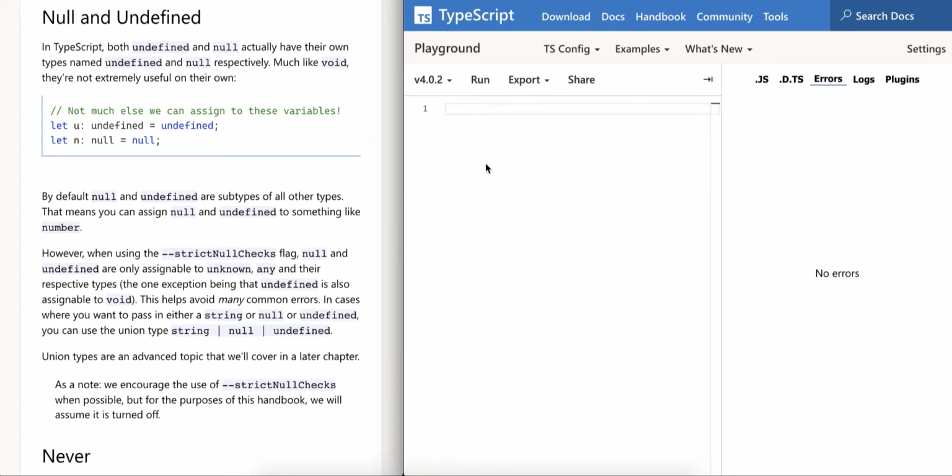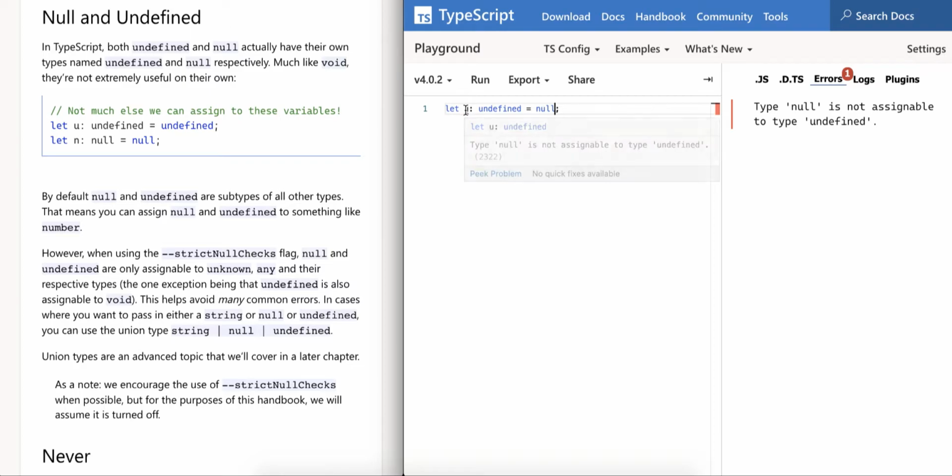In this video, we look at type null and type undefined. In TypeScript, both undefined and null actually have their own types. So let's go ahead and create a variable with type undefined and null, and try to assign undefined to it. Yeah, it is acceptable. And what if you try to assign null? The compiler throws an error saying type null is not assignable to the type undefined?